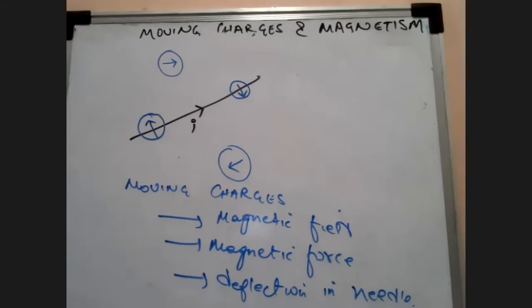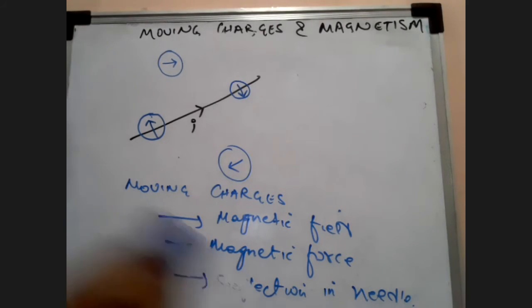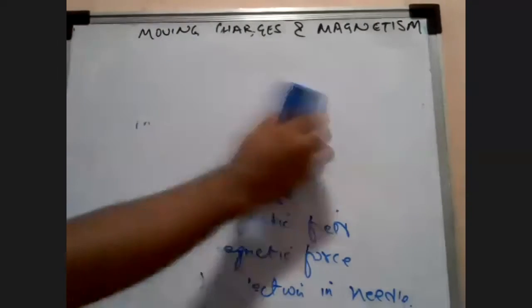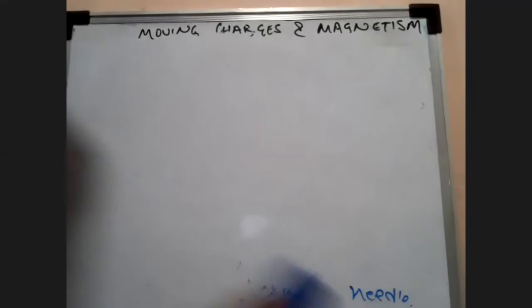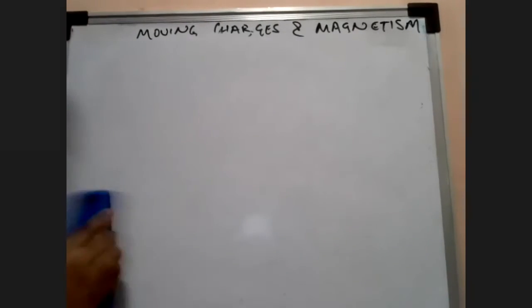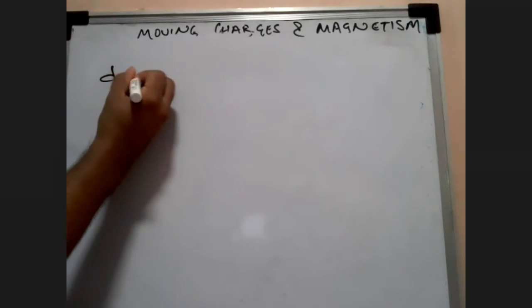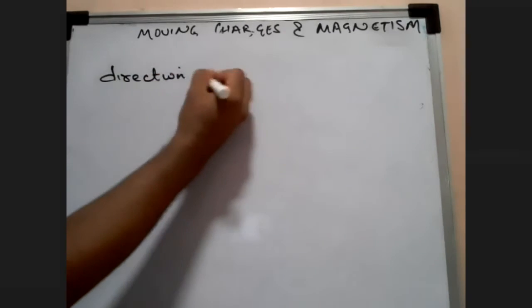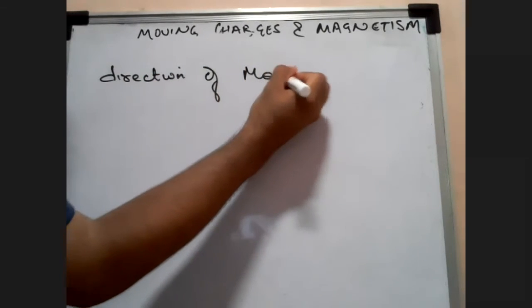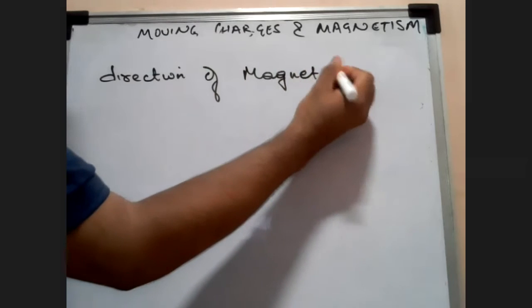So if this is understood, let's go to some starting topics. Starting of our magnetism, let's go into a little bit of depth. Let's now study the direction of magnetic field. What are we studying? Direction of magnetic field.